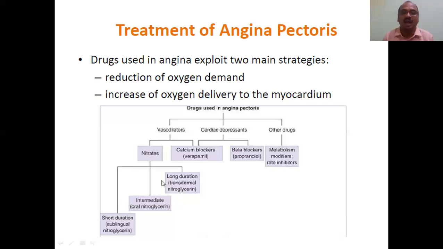Whereas long duration: transdermal nitroglycerin. Transdermal means to the skin, a nitroglycerin plaster. The plaster which is prepared consists of nitroglycerin inside.